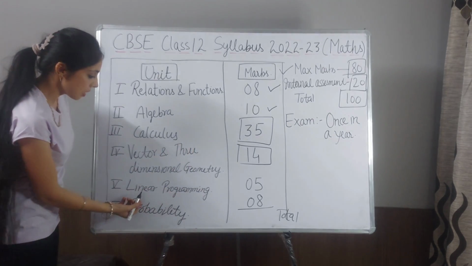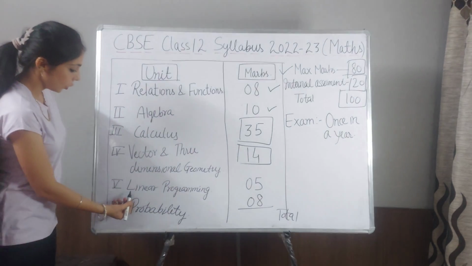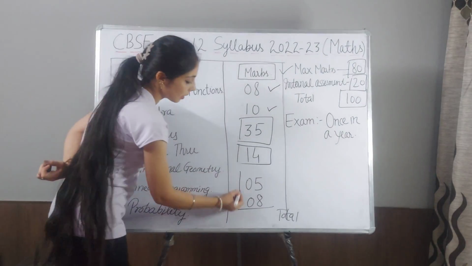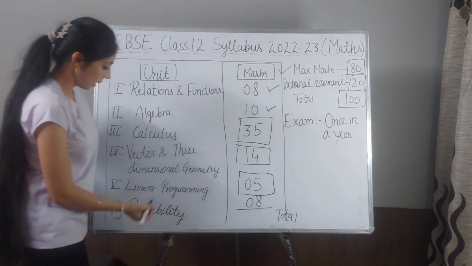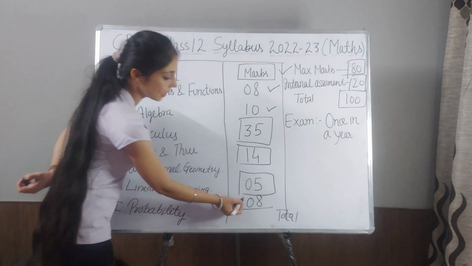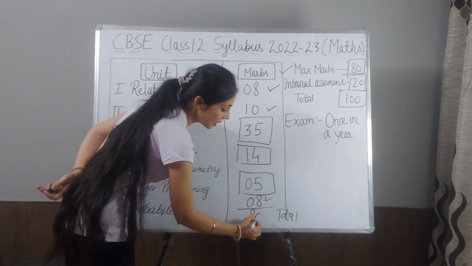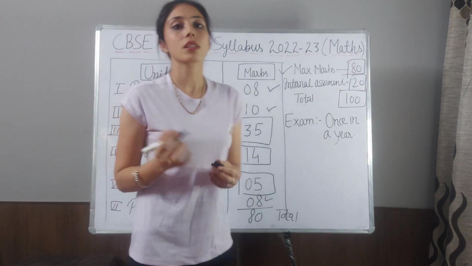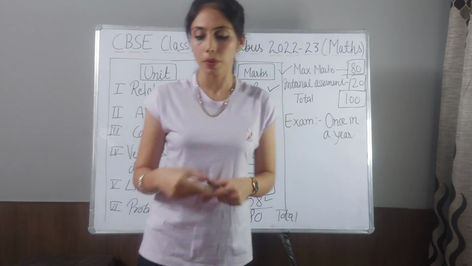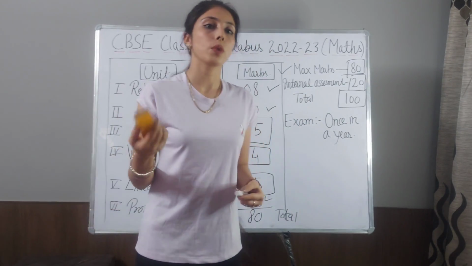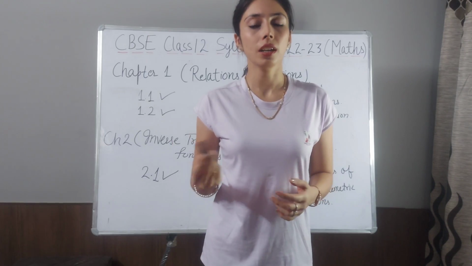Now let's discuss linear programming. The unit linear programming contains 5 marks. Next is probability. Weightage of probability is 8 marks. So the total written exam is of 80 marks. Now we will discuss chapter to chapter what topics are deleted and what we have to do about the chapters.